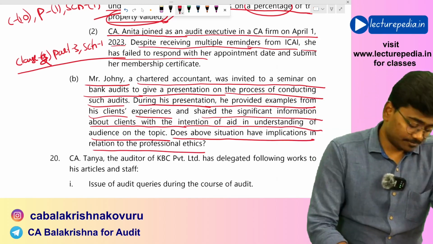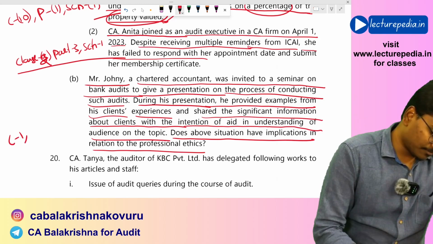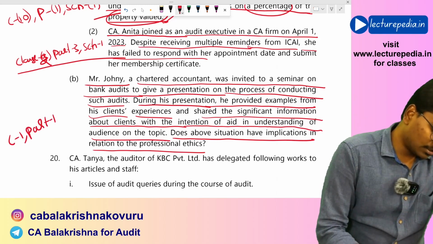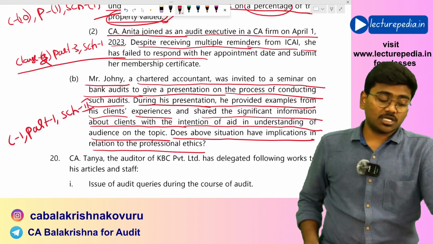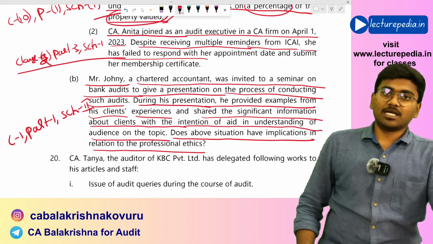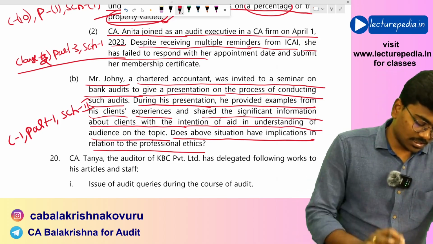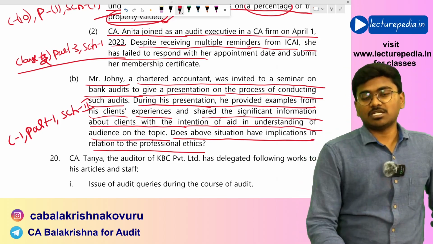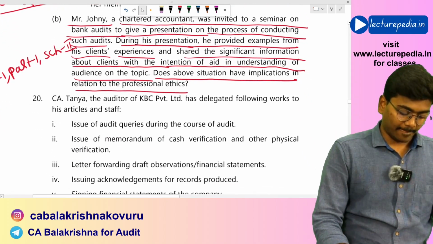Yes. As per clause 1 part 1 schedule 2, you will be deemed to be guilty of professional misconduct if you disclose the information of the client without obtaining his prior consent. Okay, so in this situation, Mr. Johnny will be deemed to be guilty of professional misconduct. Next,